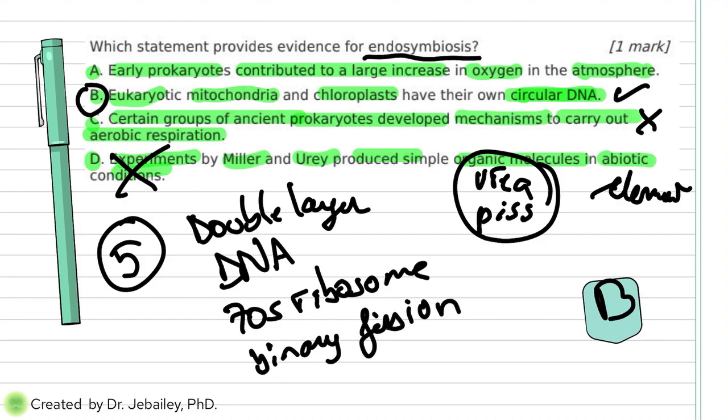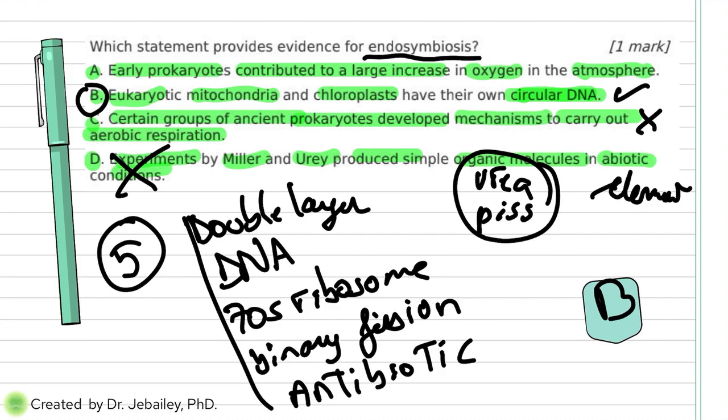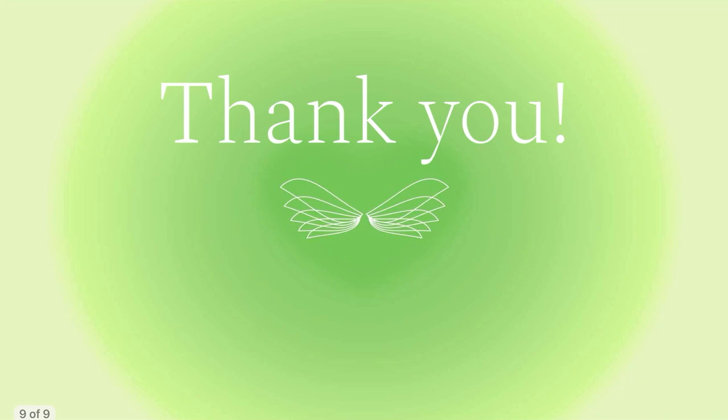And the last one, I did not forget: they are killed with antibiotics. So these are the five evidences of endosymbiosis. If an option doesn't mention any of these five, then we're not talking about endosymbiosis. These are the five things you can find in mitochondria and chloroplasts, and so we believe they used to be bacteria before they were engulfed by the eukaryote. And that's pretty much it for this one. Thank you. Good luck.